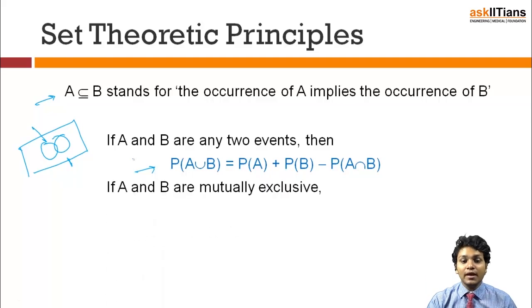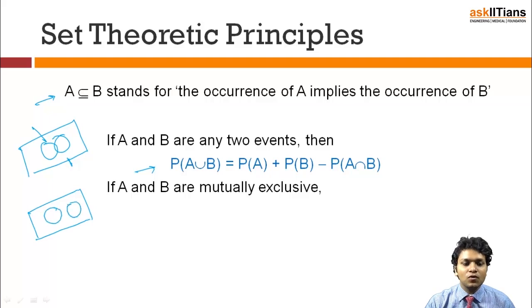Moving further, if A and B are two mutually exclusive events, mutually exclusive events are those events such that the occurrence of one tells you that the other one is not going to occur. If you draw the Venn diagram of mutually exclusive events, you will find that there is nothing common in both of them, and that is why the two events might not occur simultaneously.